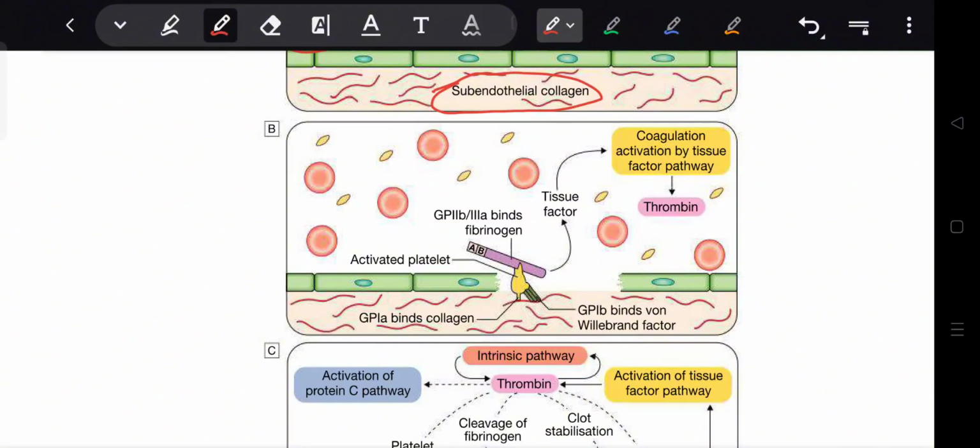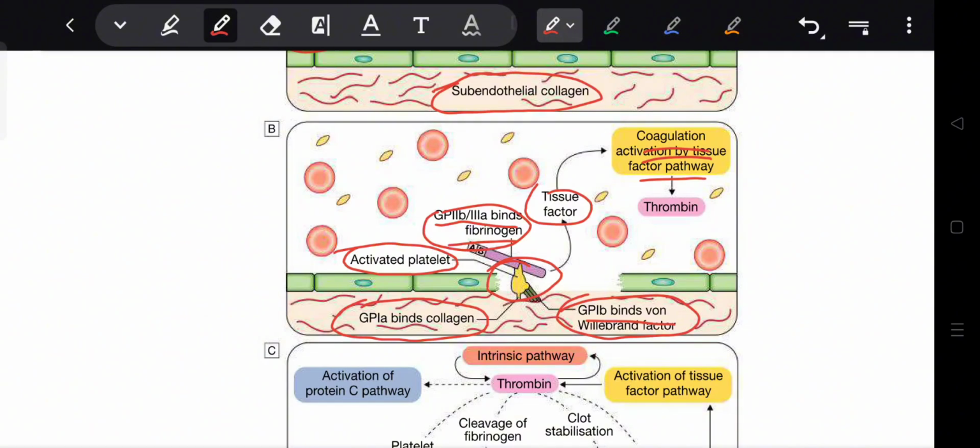If the vascular endothelium is injured, then there is activation of some factors. GP1A binds to collagen, and when GP1A binds to collagen, GP1B binds to von Willebrand factor, and platelets are activated, along with GP2B3A, fibrinogen, and tissue factor. Coagulation is activated by tissue factor and thrombin.